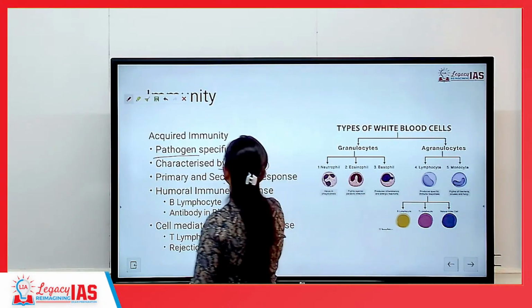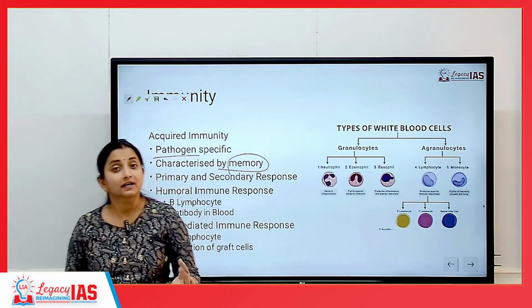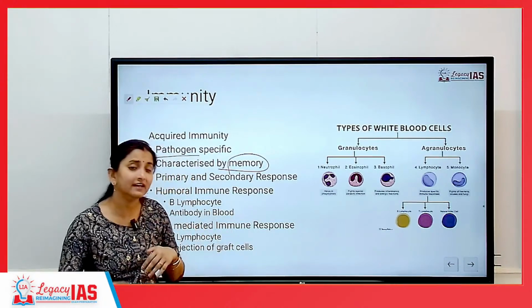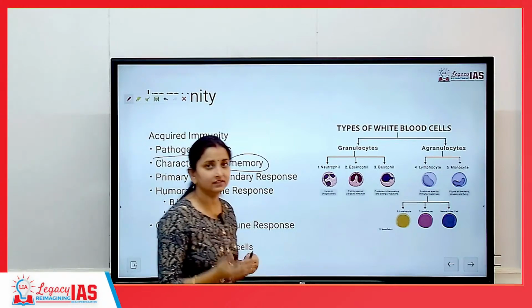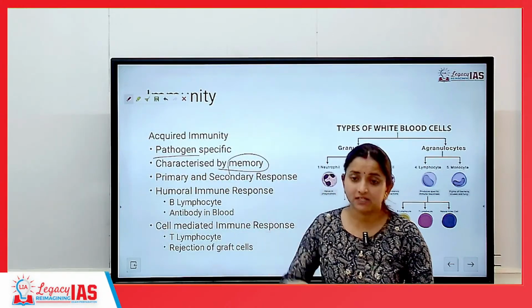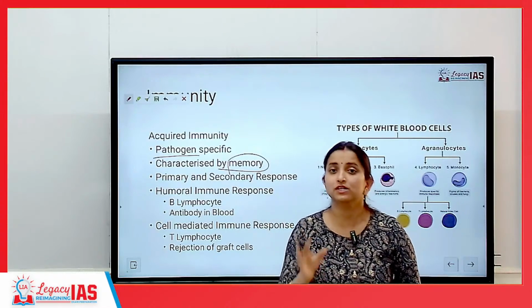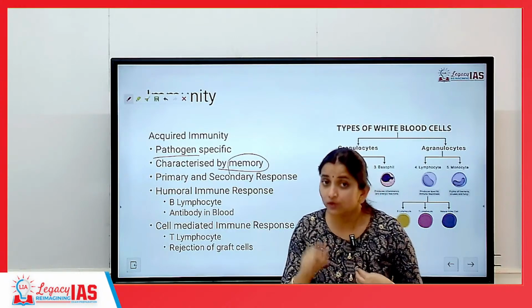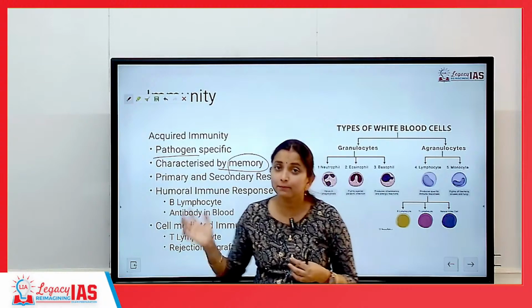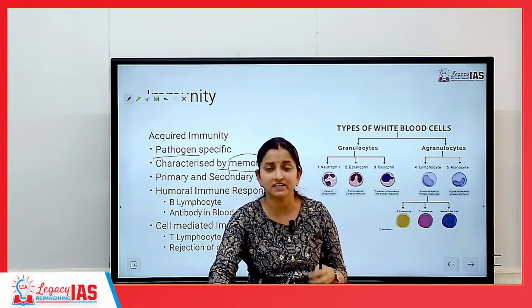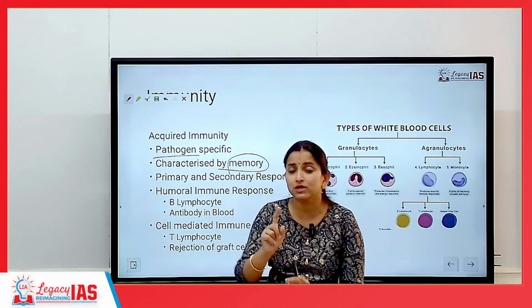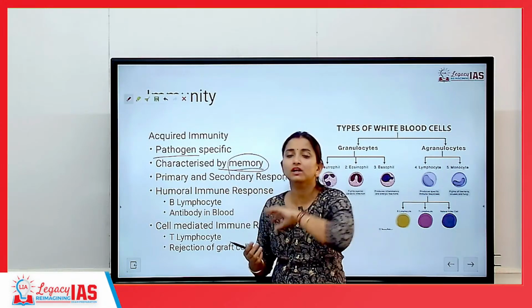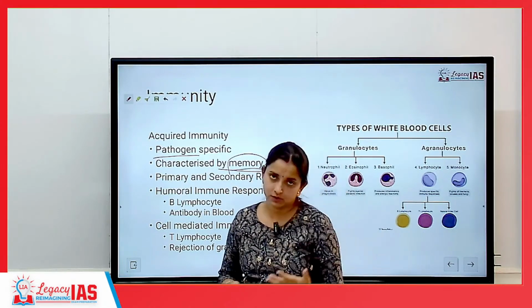This is also characterized by memory. Characterized by memory means the human body will try to remember and recall: did I encounter this enemy earlier at any time? If I have encountered it, then I will try to re-emit the same chemicals again, because I know what the cure is against this foreign body. So I will try to emit the same hormones, antibody, antigen, whatever it is, the same chemical substance, so as to kill this foreign body. So this is characterized by memory; they will try to recall if we have encountered this kind of enemy earlier also.